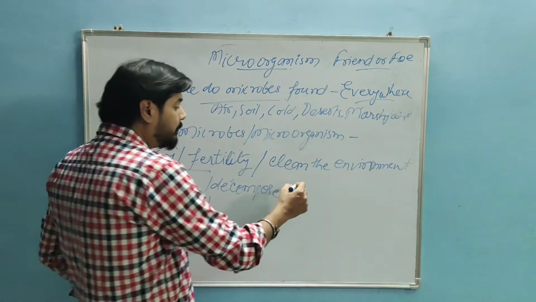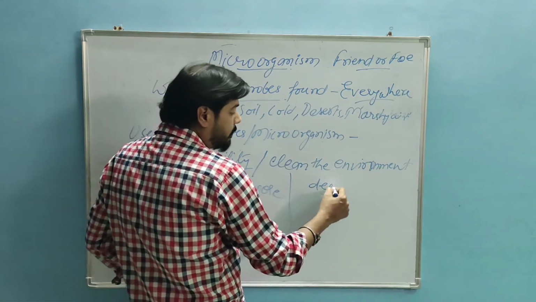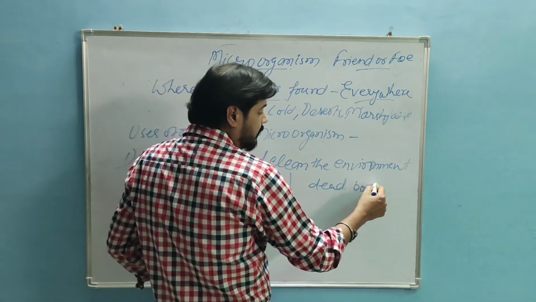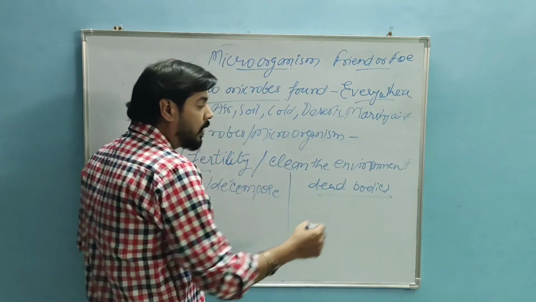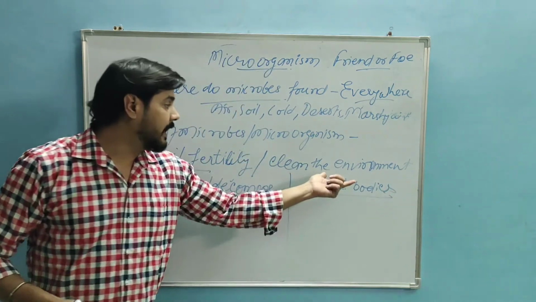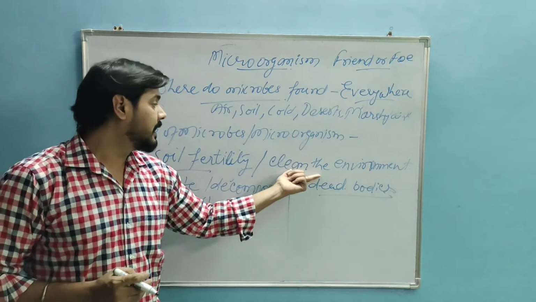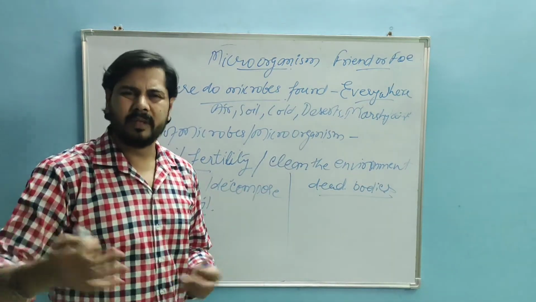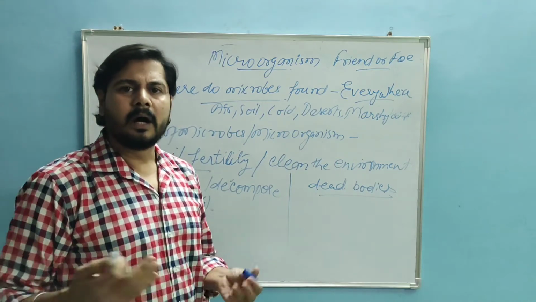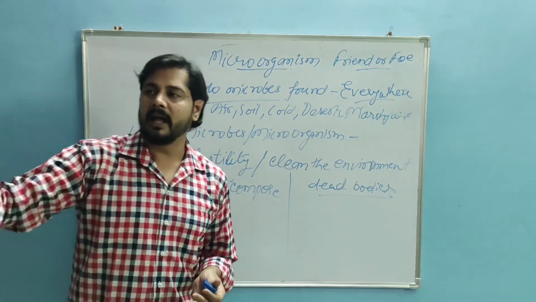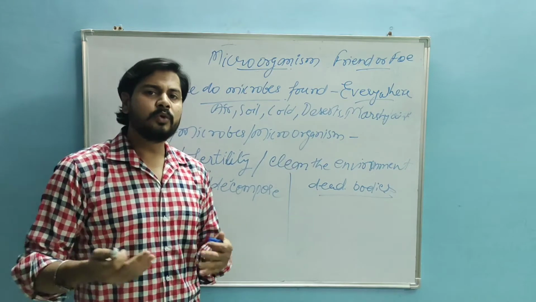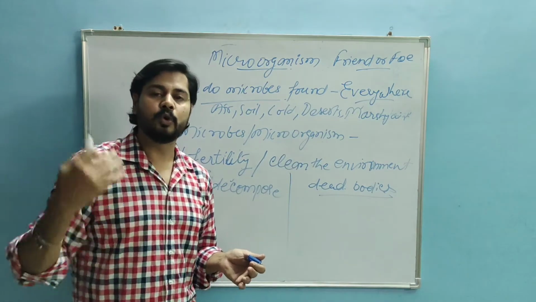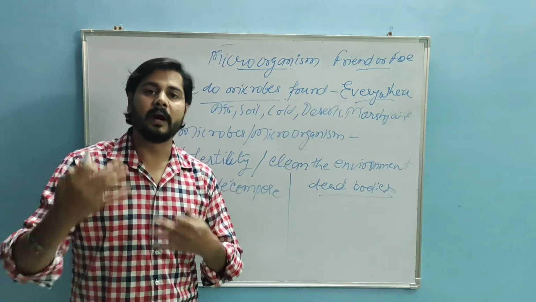Second thing, the dead bodies of animals or plants lying in the environment: when microorganisms eat them, they are also cleaning the environment. You might have seen the dead body of an animal like a cow or dog lying here and there. After a few days you will find that it decomposes. How does it decompose automatically, by its own?